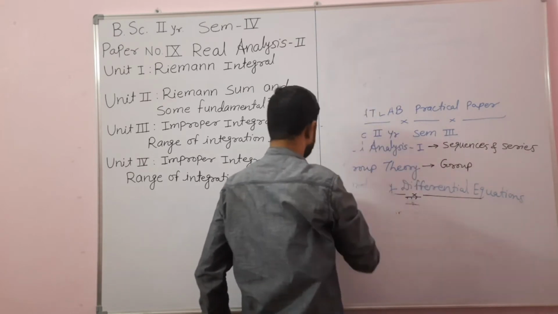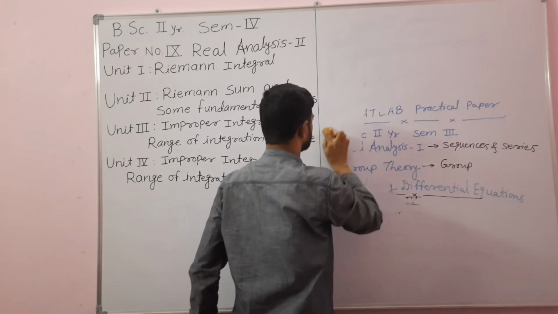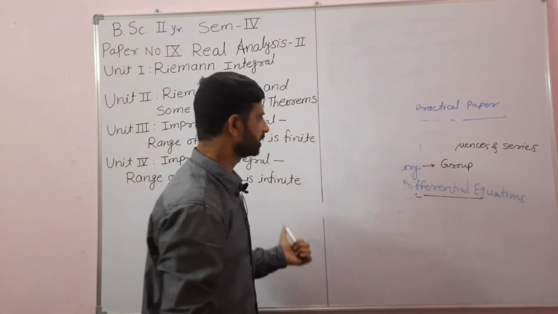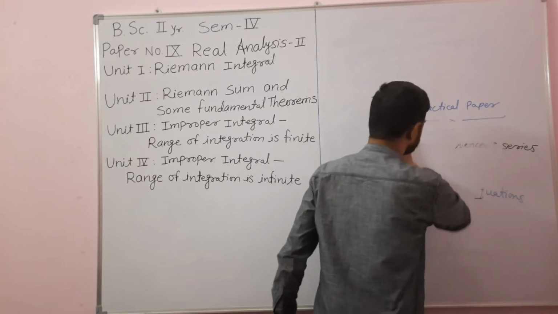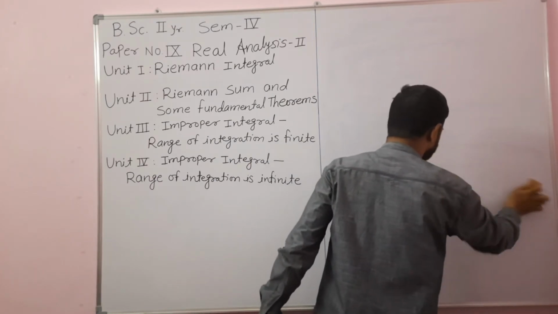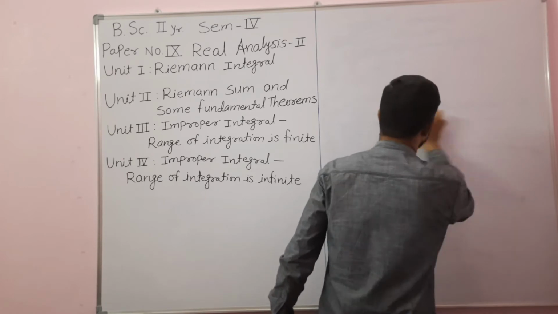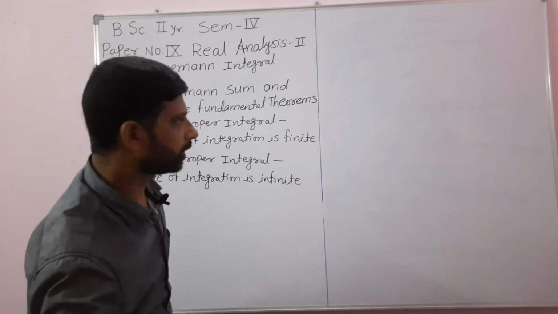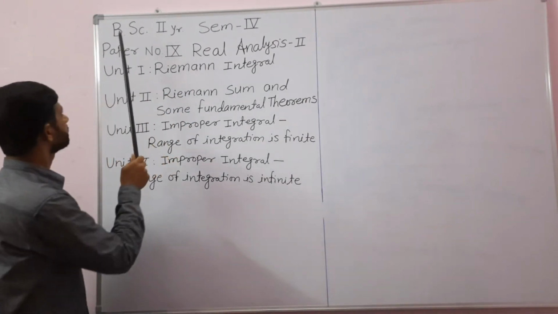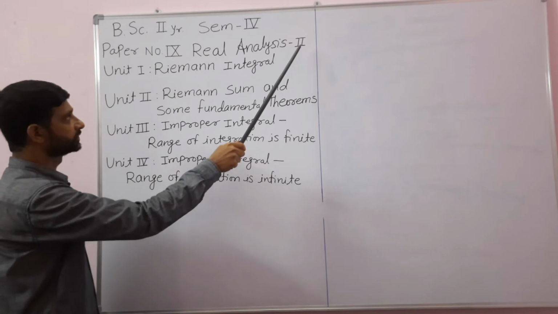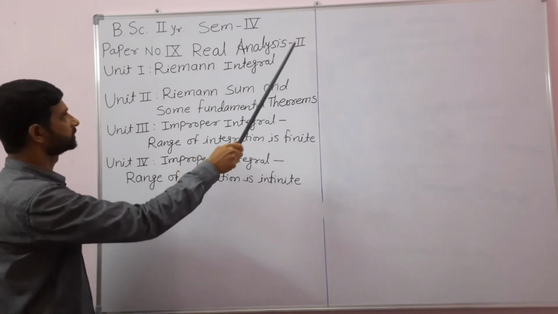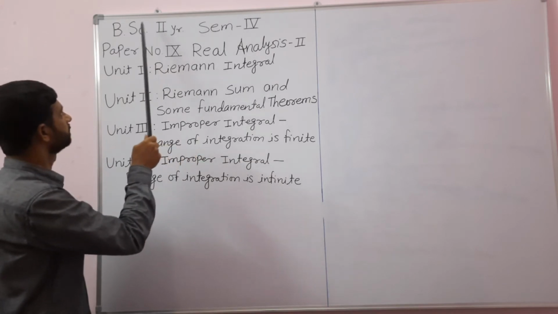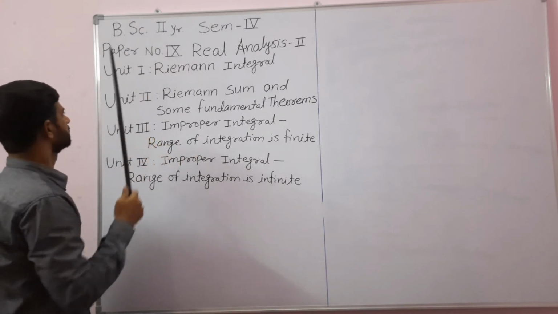As every theory paper of this BSc mathematics course comprises 4 units, similarly this paper, which is paper number 9 of semester 4 of BSc second year, also comprises 4 units. The title of this paper is Real Analysis Second.